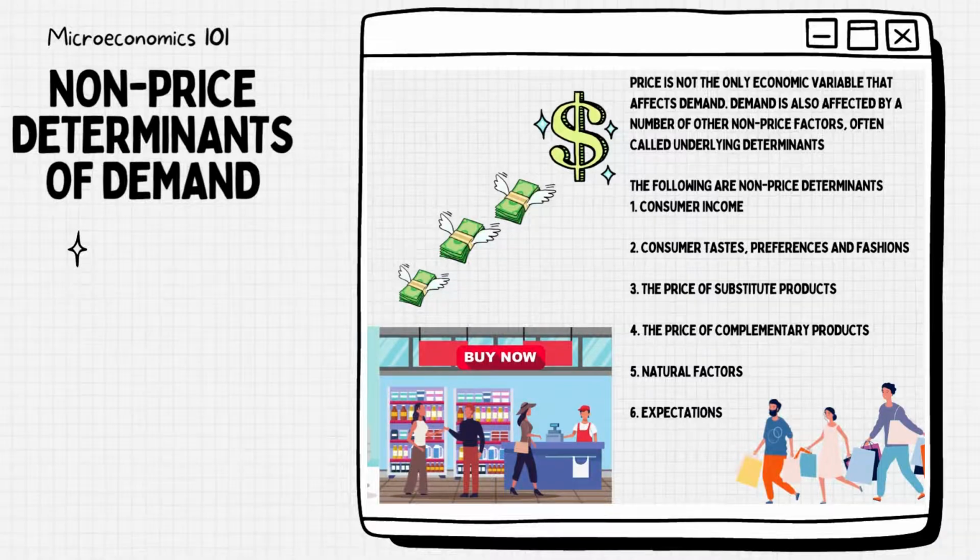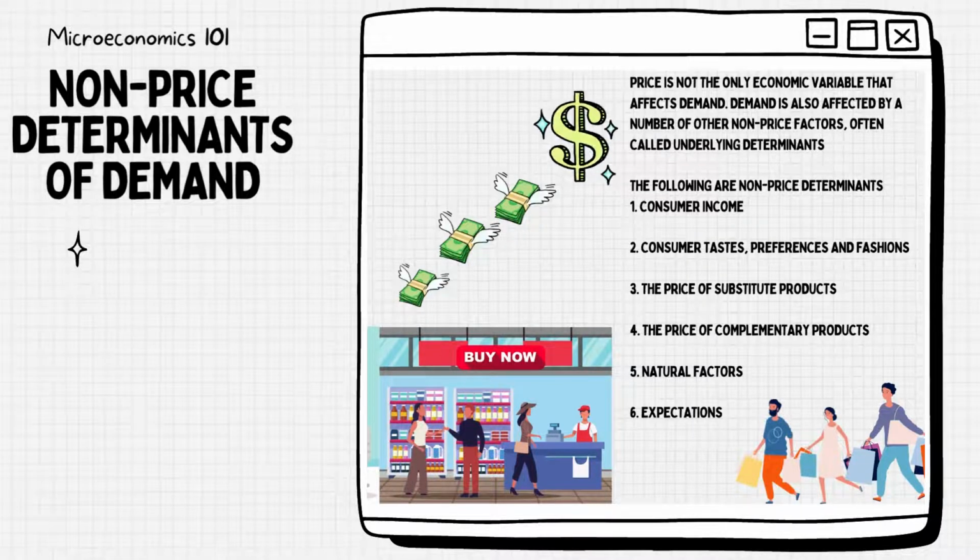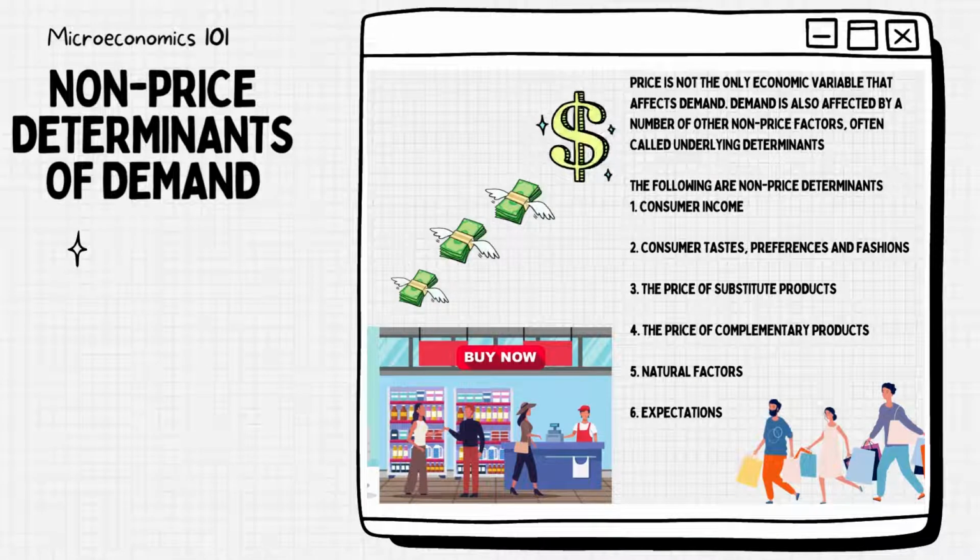4. The price of complementary products. Many products have complements, which are either bought at the same time as the product, or are needed to make the product work. For example, batteries are a complement to many portable electronic products. As the price of complements rise, the demand for a product is likely to fall. A situation where complementary products are bought at the same time is referred to as joint demand.